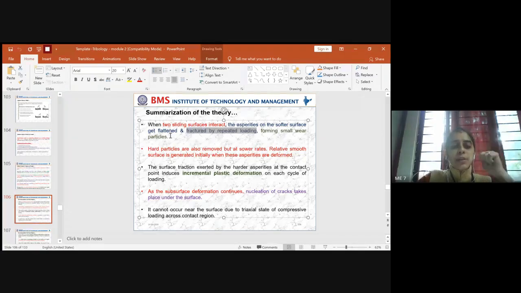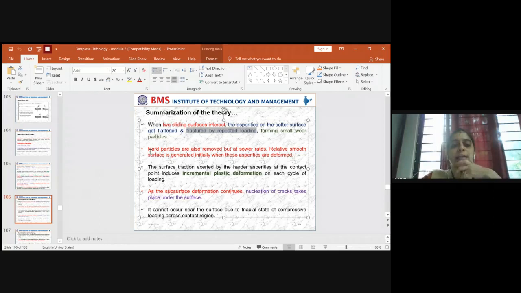So this is one concept you have to keep in mind when rolling takes place across the two components, and if the asperities are affected on the softer surface, it is due to flattening and fracturing by repeated loading. So the wear particles you get will be of very small structure. It could be in microns and sometimes you can get nanometers also.